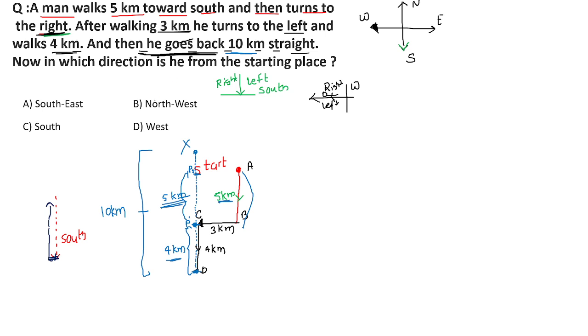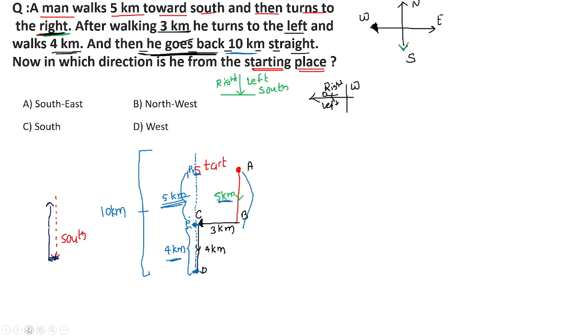Now what is asked? In which direction is he from the starting place? In which direction is he facing? Now yesterday we have seen two questions. If it was asked in which direction the person is facing, then the answer would be, he is moving in this direction, it means he is facing in the north direction. The answer would be north. But is the answer north? No. Because here they have mentioned the reference point, that is the starting place. They have asked you in which direction this person is facing with respect to the starting position, correct?